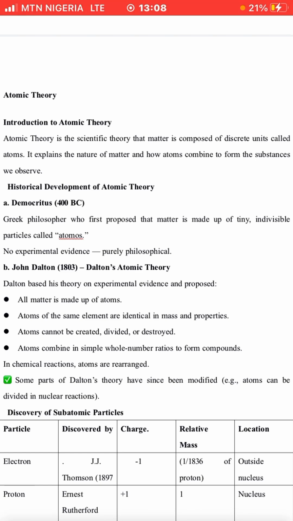And the next person that also talked about atoms is John Dalton. In 1803, he carried out some experiments and was able to propose that all matter is made up of atoms and that atoms of the same element are identical in mass and properties. Atoms cannot be created, divided, or destroyed. Atoms combine in simple whole number ratios to form compounds. These were all proposed by John Dalton.